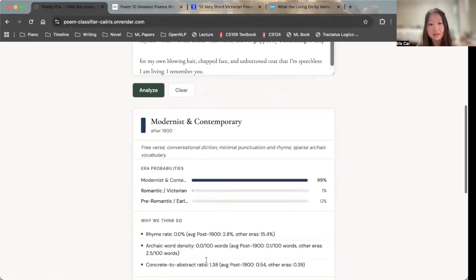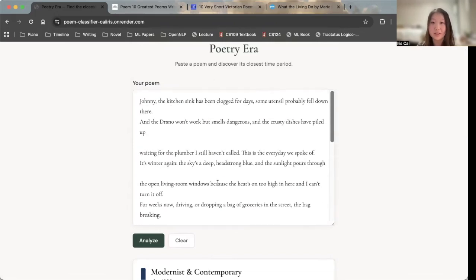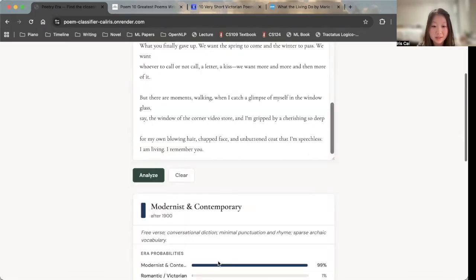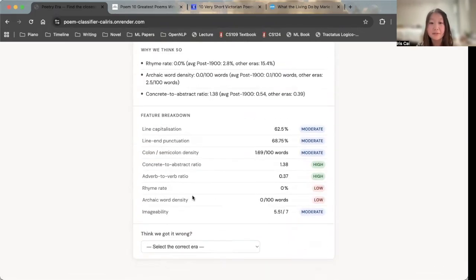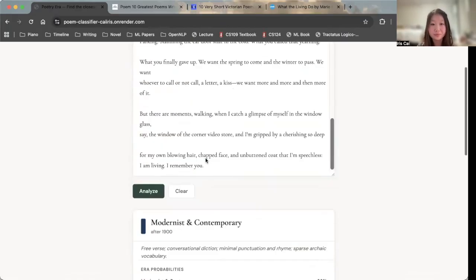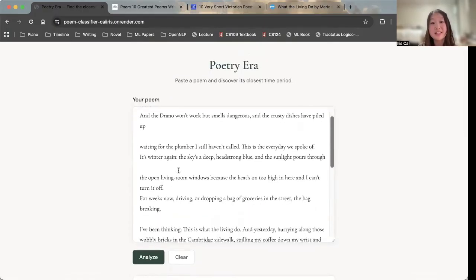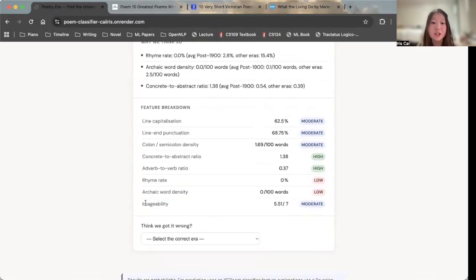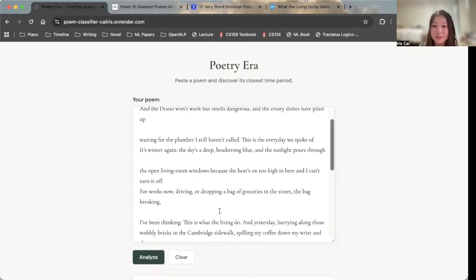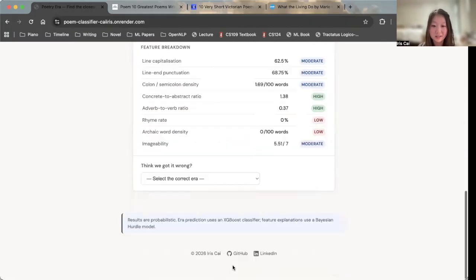Obviously, as you can see again, the rhyme rate is 0. There's no rhyme rate. This is all free verse, right? And obviously we have a blend of capitalization and punctuation, because we're going into these kinds of full sentences in poems. And imageability is how well you can visualize the words that the person is using. And it's moderate because she's talking about a story, and some of her words are very vivid, but others are more about ideas.